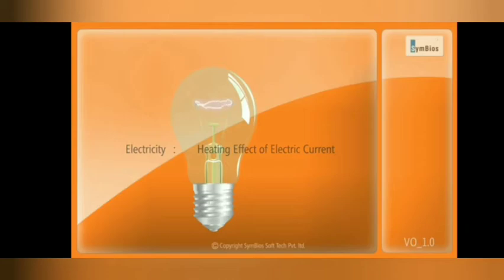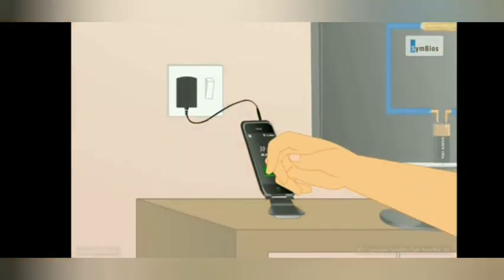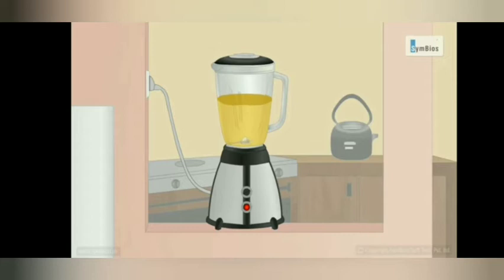When we touch the electric bulb, cell phone, CPU of the computer, TV and mixer grinder, all of them get heated and we feel warm or hot when they are working for a long time.